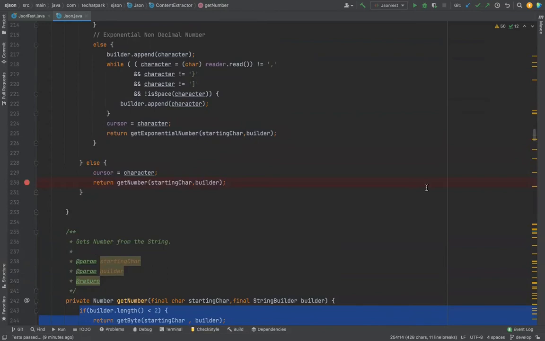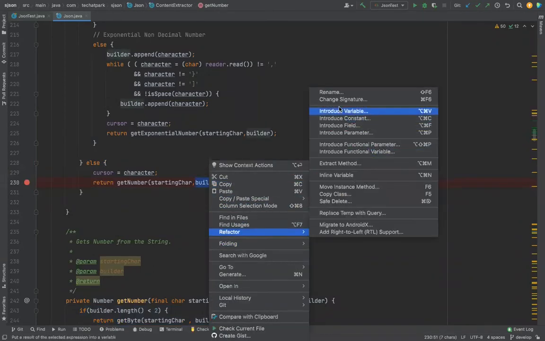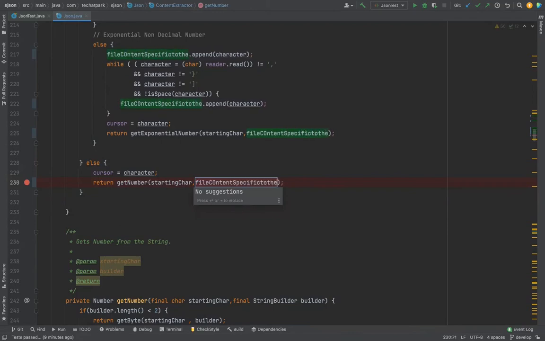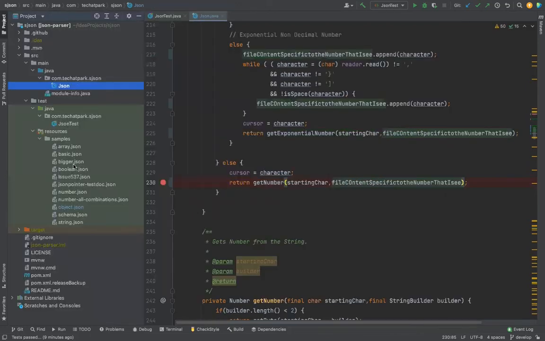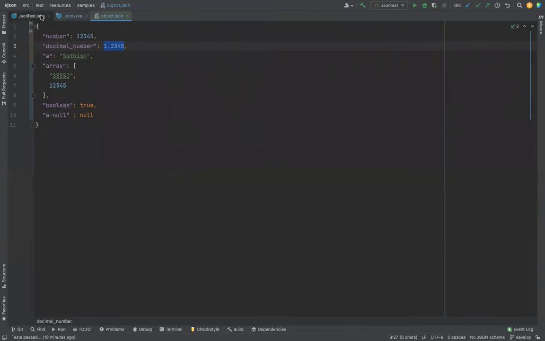What is happening is, I read the file. So file content is available with me as the string builder. This is the file content. Maybe I will rename it just to show. Refactor, rename. So this is the file content specific to the number that I see. That is, for example, if it is this JSON object, this is the value. This is a string value. Now I have that value. Okay, that I read already.